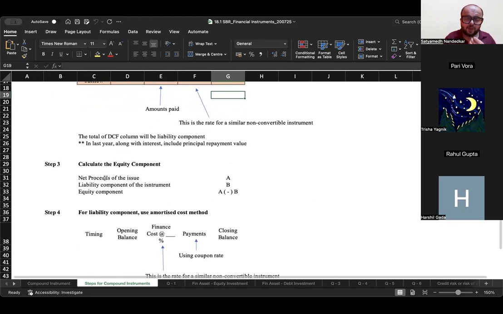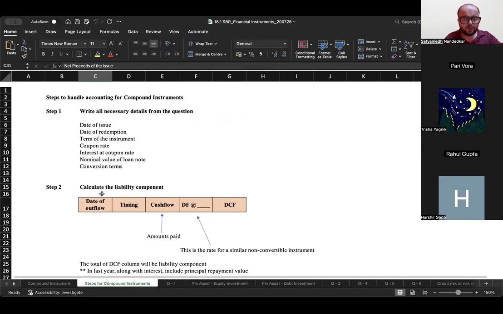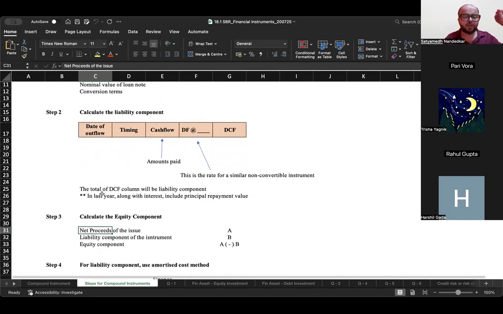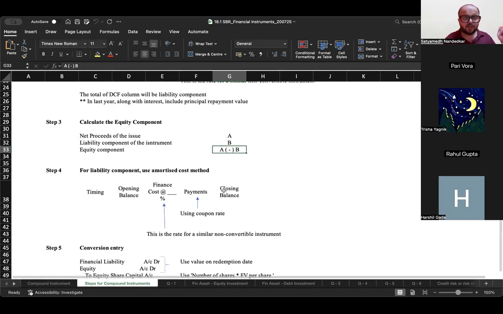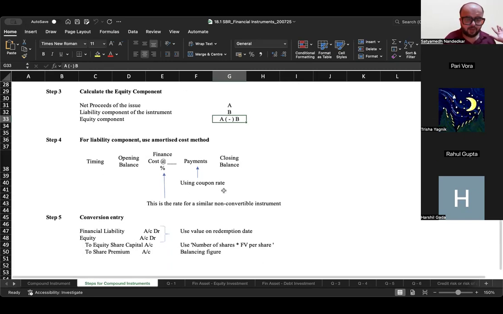Then you have to calculate the equity component. How will you get the equity component? Take the net proceeds of the issue, which will be given to you in the question. From that, subtract the value of the liability component. What you will be left with is the equity component. Now the liability component, you keep on accounting for using the amortized cost method that we saw 5 minutes ago, year 1 to year 5. At the end of year 5, you will have the financial liability balance.